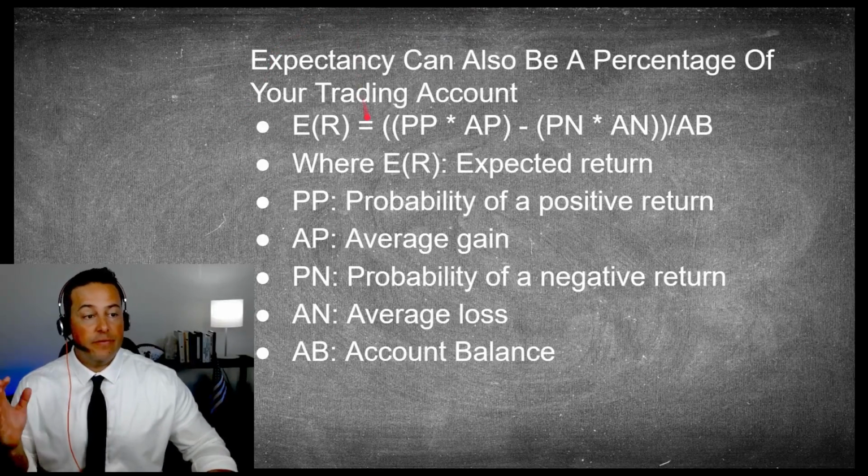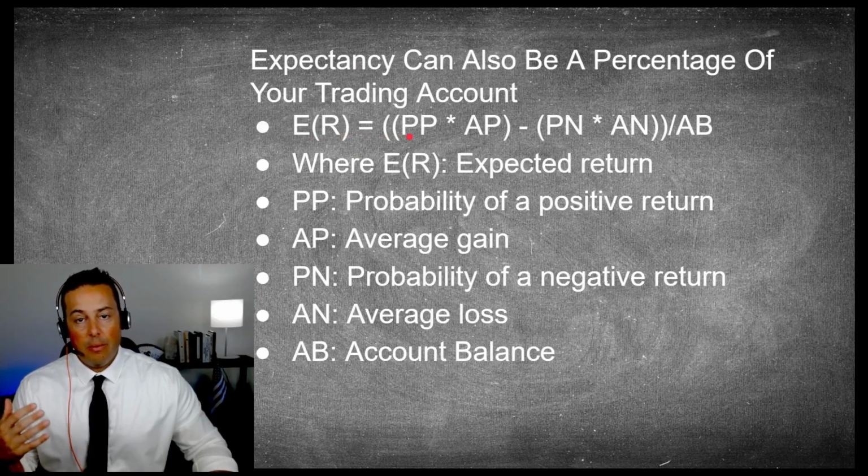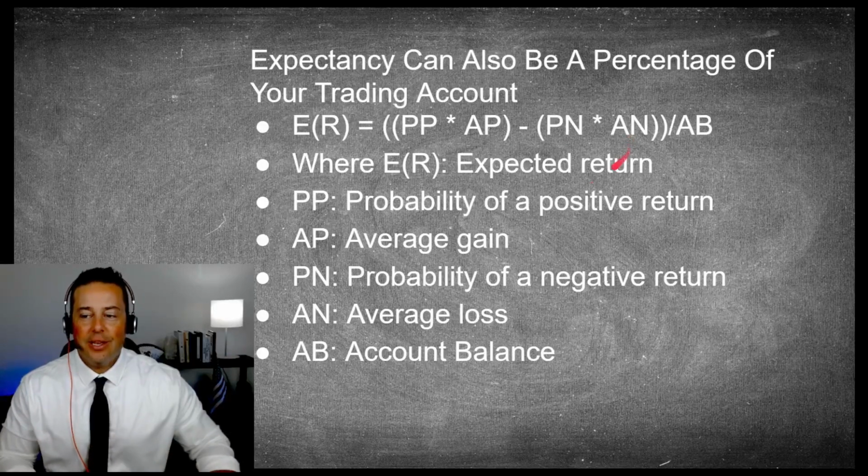So let's take a good look right here. Expectancy can also be a percentage of your trading account. Essentially, we're looking at the same formula. Expected return: probability of a positive trade multiplied by our average return, subtracted by probability of a negative trade multiplied by our average negative return. Except this time, we're going to divide our result there by our account balance. These are going to be in financial terms. Our average positive trade is going to be in dollar terms. Our average negative trade is going to be in dollar terms, or pound or euro or whatever your account denomination is. Let's take a look at an example and show you just what I mean.